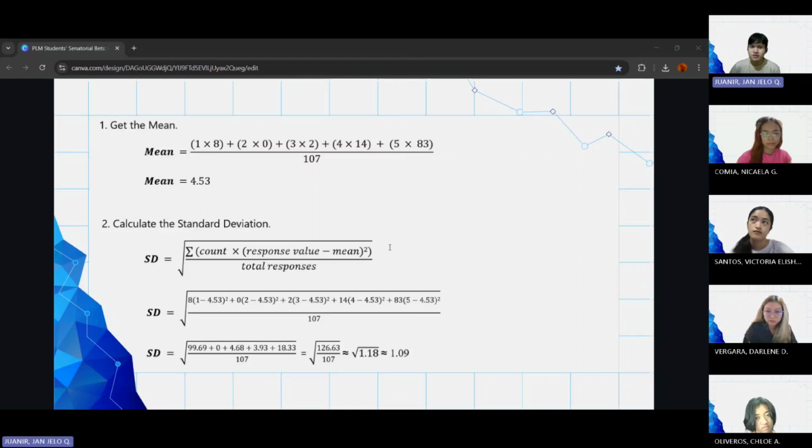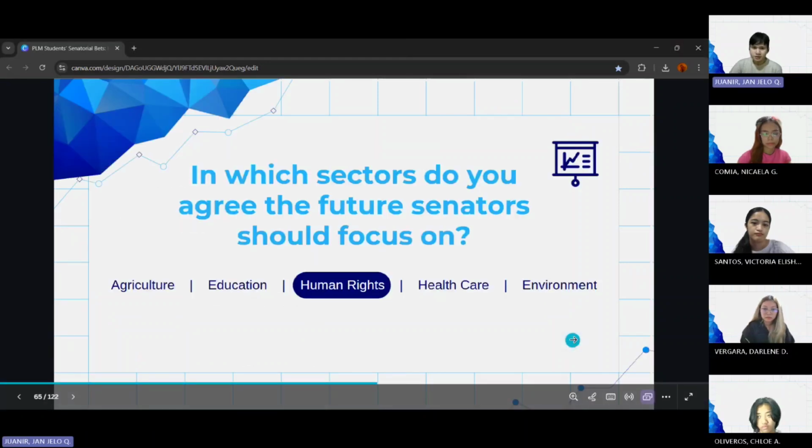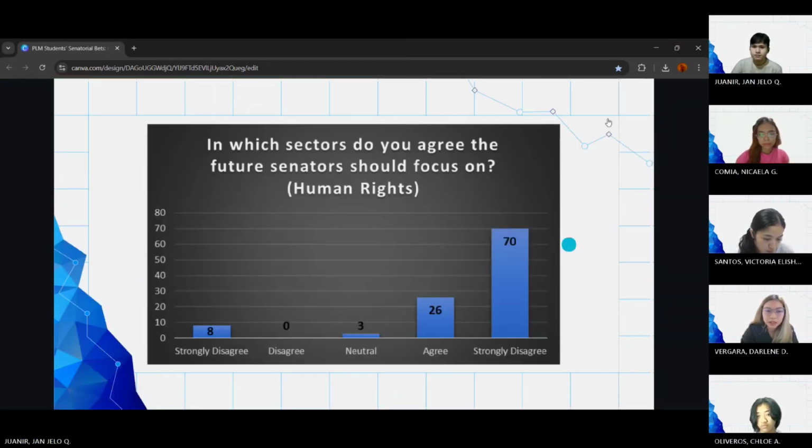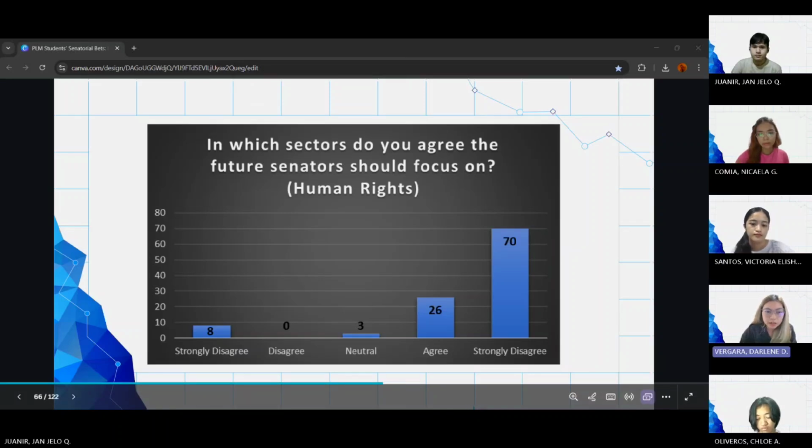Since it is below 30%, this indicates low to moderate variability, which signifies that the Haribons quite agree with one another that the senators should focus on education. We now proceed to the next sector, which is human rights. So for the chart of human rights, we also use bar graph.